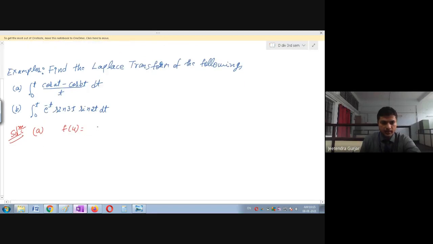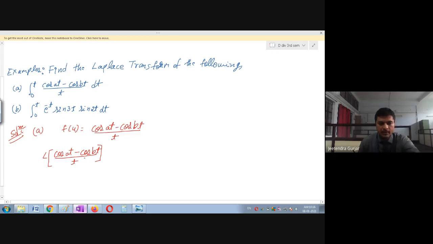F of u is nothing but cos at minus cos bt divided by t. So first we will find the Laplace transform of this: the Laplace transform of cos at minus cos bt divided by t. First you have to find this, then we will go for the integration, students.